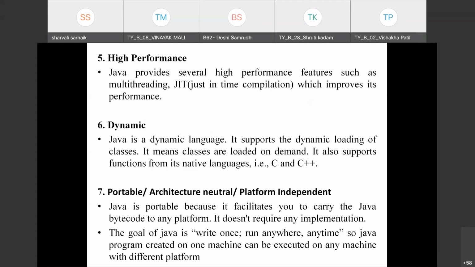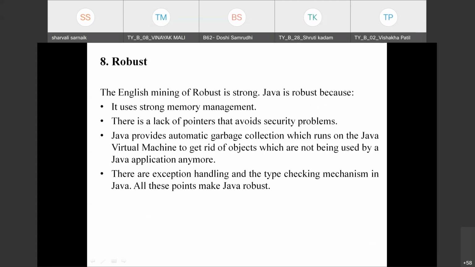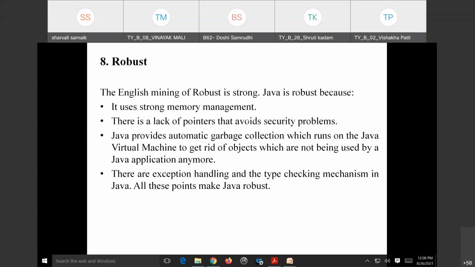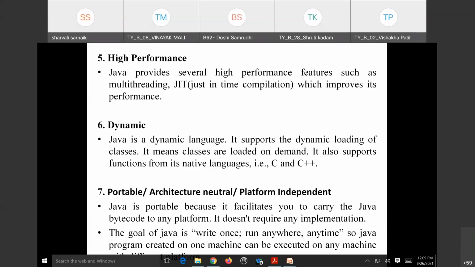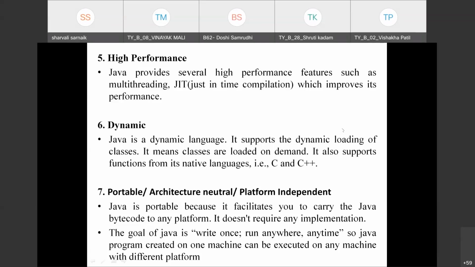We have seen Java is simple, Java is object oriented, Java is distributed. Another feature is Java is portable.